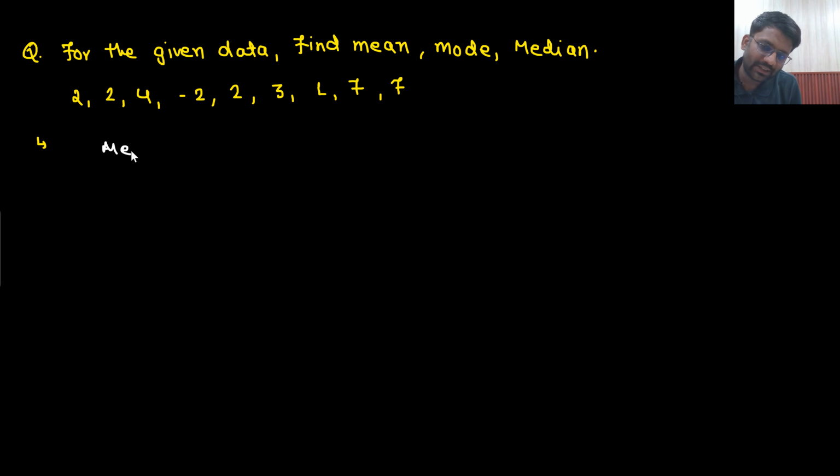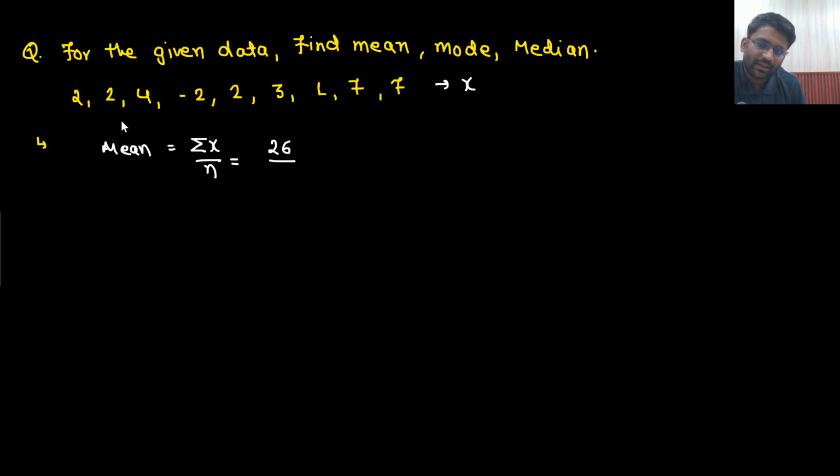Sir, all the numbers that are given, let's just say this data I am denoting by x. So what will be the mean? Sir, the summation of all of them divided by the number of data. This is how the formula is written. The summation of all of them: 2 plus 2 plus 4, so it will become 6, plus 2 is 8, 9, 10, 11, 12, 12 plus 14, that would be 26.